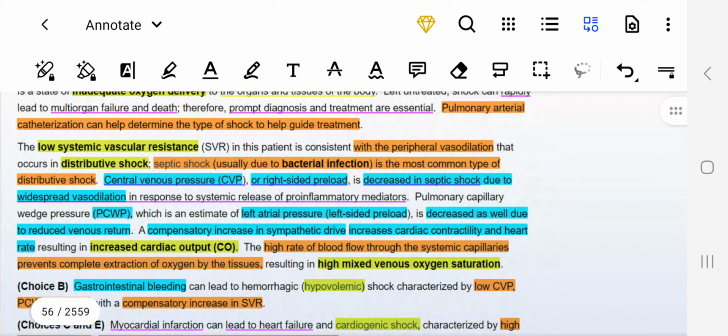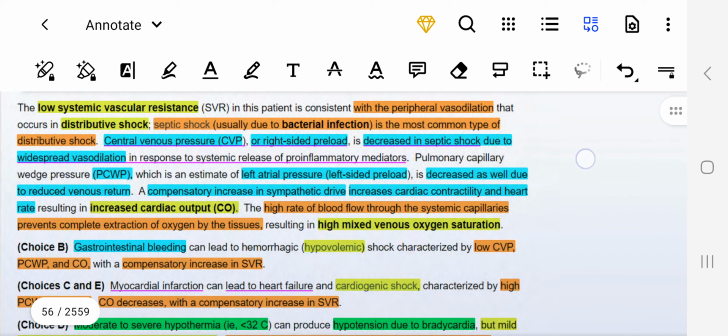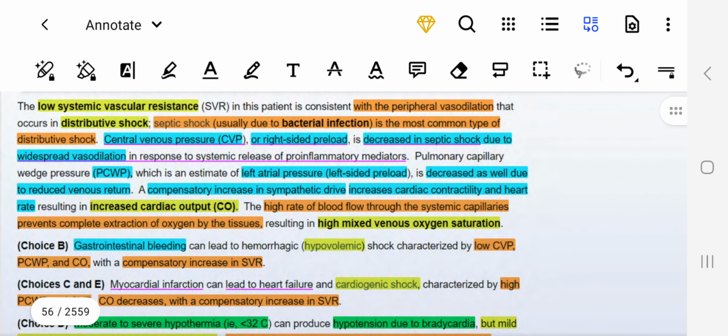I talked about this. Septic shock is usually due to bacterial infection. Most common type of distributive shock. Central venous pressure, that is right-sided preload, is decreased in septic shock, right? They're talking about right atrial pressure, due to widespread vasodilation in response to systemic release of pro-inflammatory mediators. Pulmonary capillary wedge pressure, that is the left atrial pressure, left-sided preload, is decreased as well due to reduced venous return.